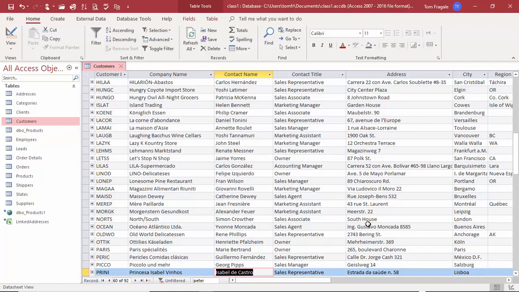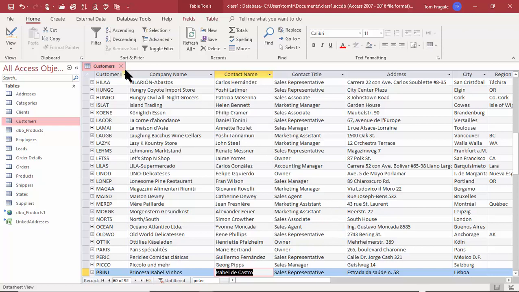So this view is called Datasheet View. With Datasheet View, I can add new records, I can change the records, we can sort and filter, and we can do a find. We can delete records. So that's how you can start to manage your tables.